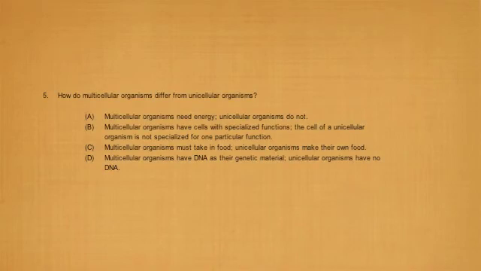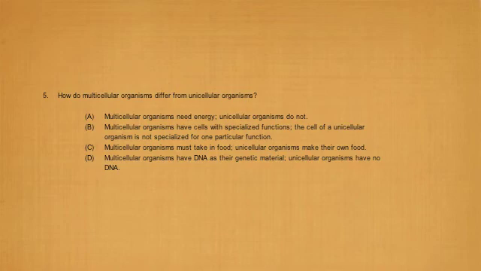Now moving on to our next example, which says how do multicellular organisms differ from unicellular organisms? Without looking at the options, let's go back to the basics. If we say multicellular organism, we can think of humans, which have multiple cells in their organism. While unicellular organisms are organisms that only contain one cell.